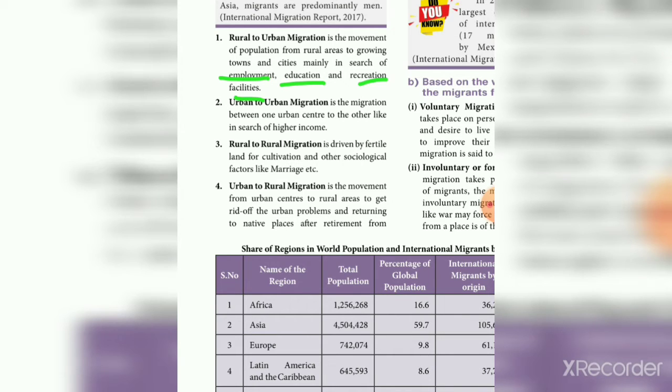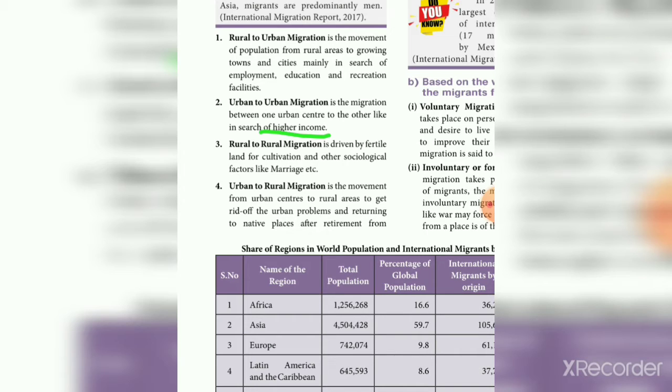Next one is urban to urban migration, the migration from one urban center to another, like in search of higher income. That is the main reason, high income. For example, Chennai and Mumbai: the same job in Chennai and Mumbai, but Mumbai gives a higher salary, so people migrate to Mumbai. This is also called urban to urban migration.